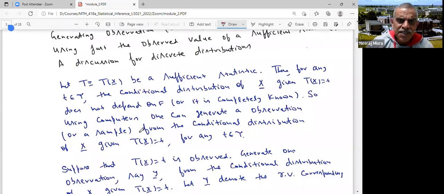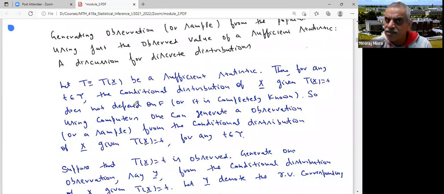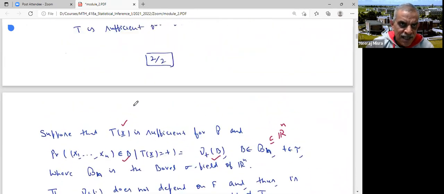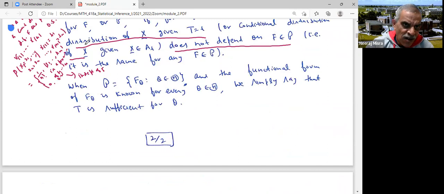So that means if T is sufficient, then I can generate observations from the conditional distribution of x given T because it does not involve any unknown parameter. Is that clear? So I can always generate observations from the conditional distribution of x given Tx equal to T because it doesn't have any unknown parameter. The distribution is completely known to me. For example, in this case, I can always generate observations from this distribution.